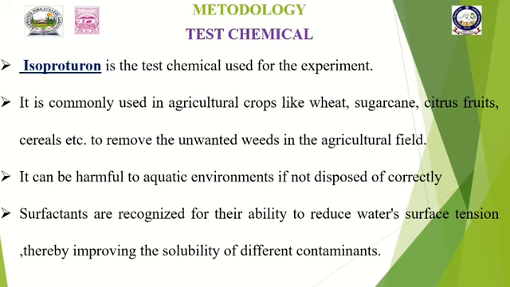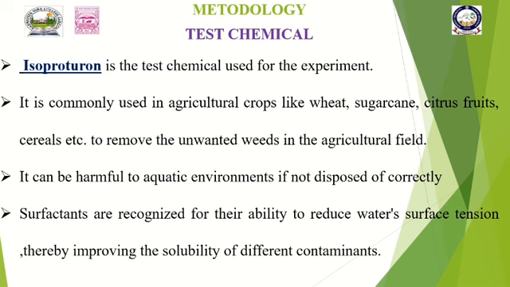Next, moving on to the methodology, where the test chemical I used in my experiment is isoproturon. This isoproturon herbicide belongs to the phenylurea group. This herbicide is mainly used in agricultural crops like wheat, sugarcane, citrus fruits, cereals, etc. The main usage of isoproturon in the agricultural fields is to remove unwanted weeds in the crop area, and also to remove the broad leaves which grow in the crop fields.